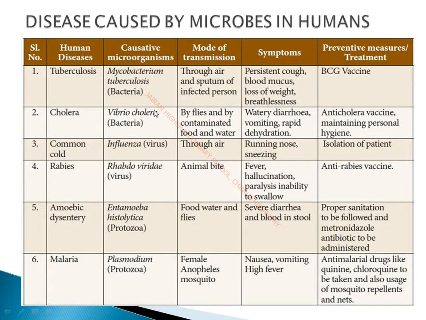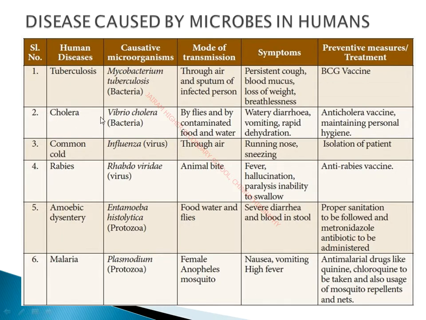This is also caused by a bacteria called Vibrio cholerae. It can be transmitted by flies and contaminated food and water. What do you mean by contaminated food and water? Many times food is not closed properly and is kept open, and roadside street foods are not hygienic at all, so these foods get contaminated by other microorganisms. If you eat this contaminated food, or if the water is contaminated, the microorganism can spread easily.